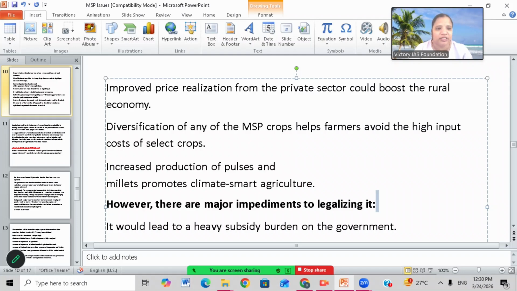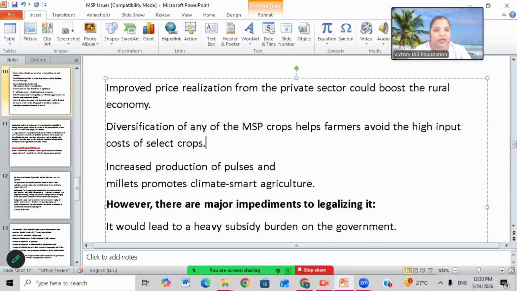If only the government is paying MSP, it is of no value. But if the private sector also joins in this and they ensure proper MSP to farmers, then it would be a great idea. Okay, and diversification of MSP crops helps farmers avoid high input costs of selected crops.